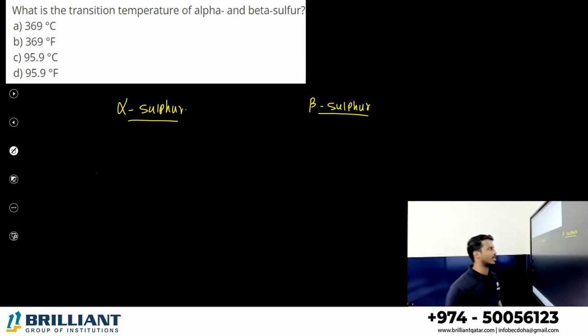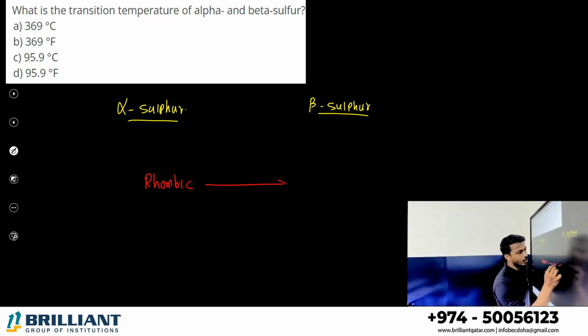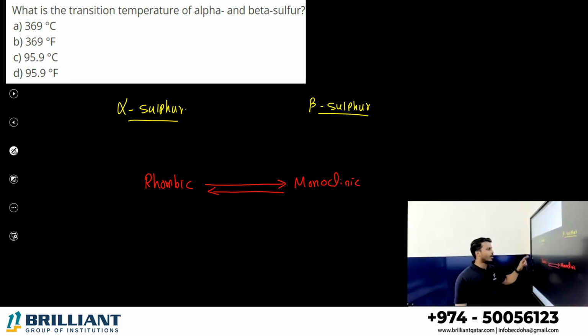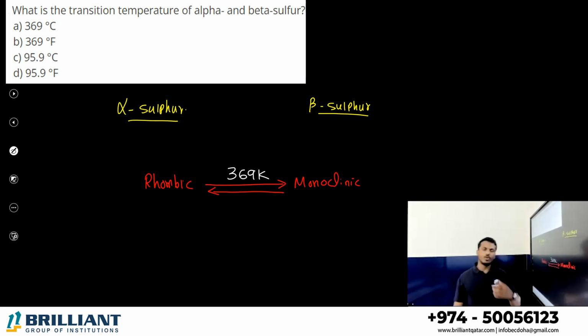The main thing you may study, the alpha sulfur or rhombic sulfur, you can convert into monoclinic sulfur, that is our beta. Similarly, monoclinic you can convert into rhombic. When you heat rhombic sulfur at 369 Kelvin or above, you can convert it into monoclinic sulfur.